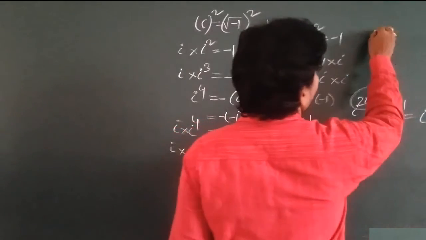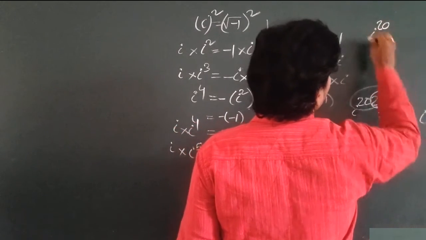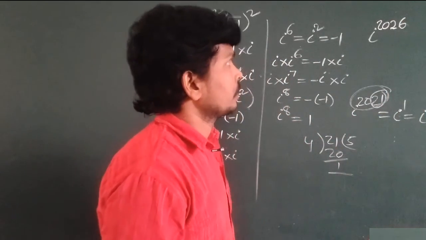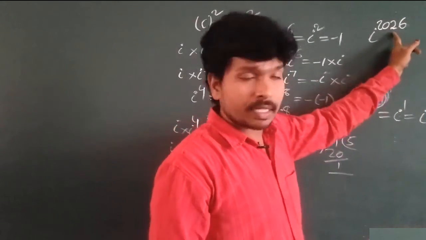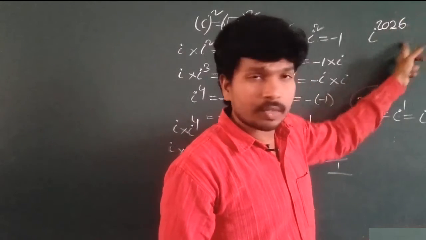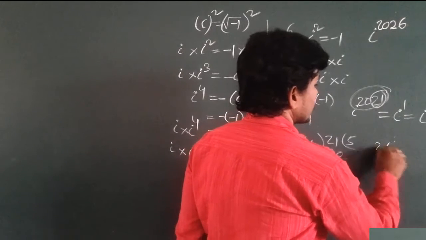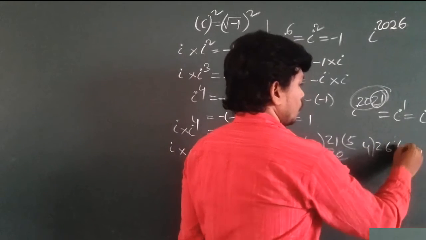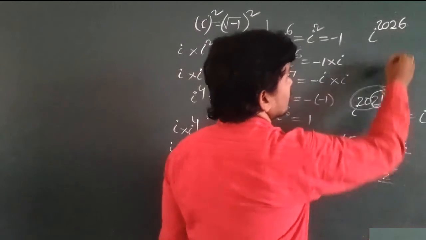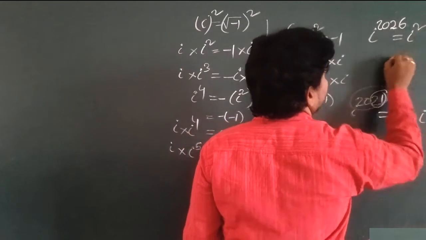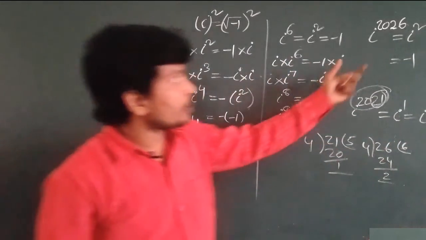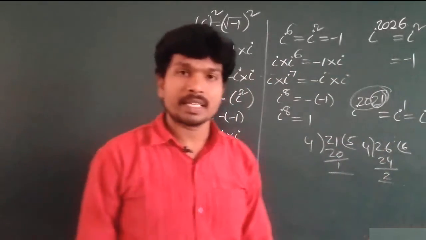Okay, so one more I am giving you. I power 2026, what is the value of it? So 2026. What is the divisibility rule of 4? Last two digits are divisible by 4. So 26 in the 4 table, 4 6s are 24. Remainder 2. So this value is the same as I square. Its value is minus 1. So that's why I power 2026 value is minus 1.